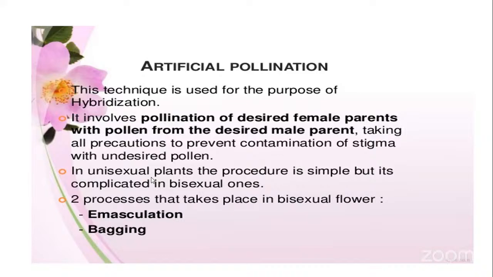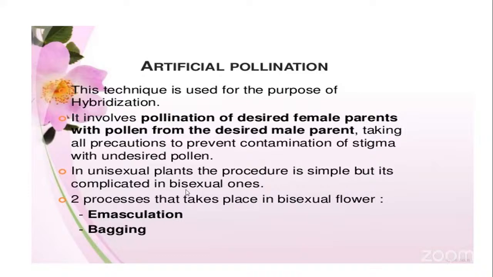In unisexual plants the procedure is simple, but we carry it out in bisexual plants also. In a unisexual plant, pollen can be collected from the male plant and dropped onto the stigma of the female unisexual flower.